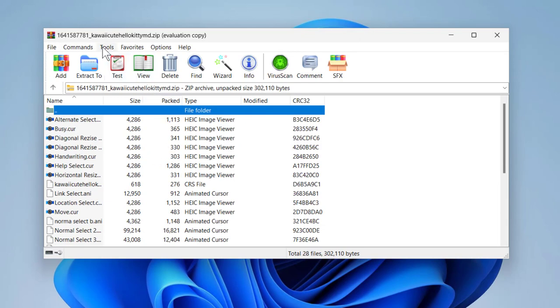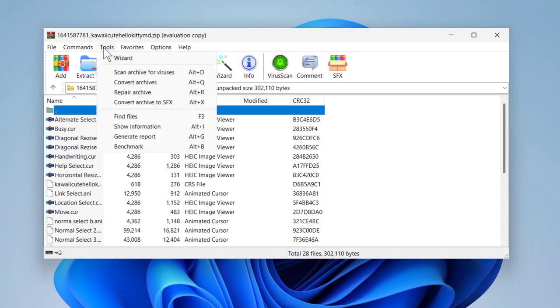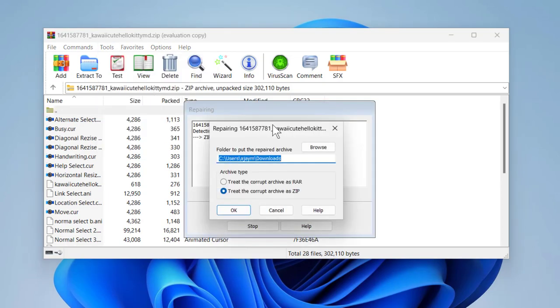Then select the Tools tab, select Repair archive, and treat the corrupted archive as ZIP as the type.